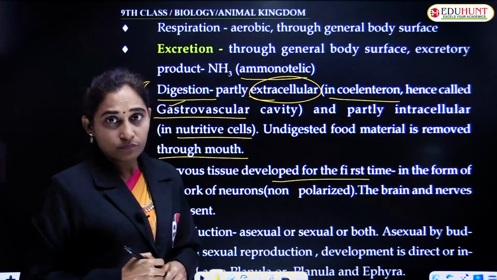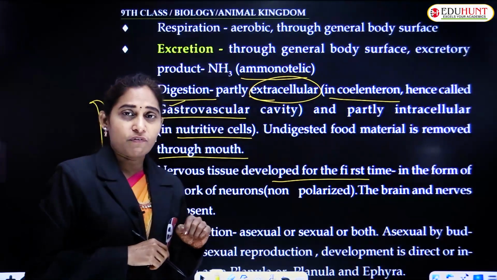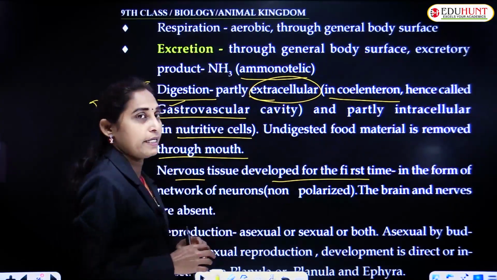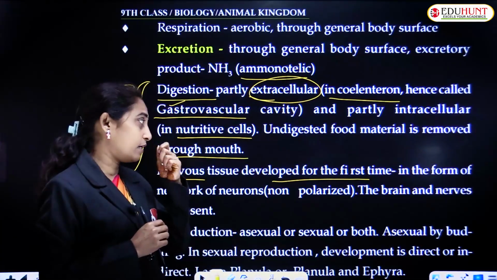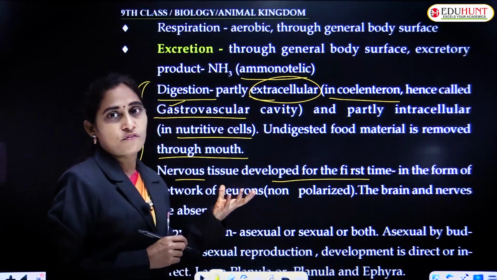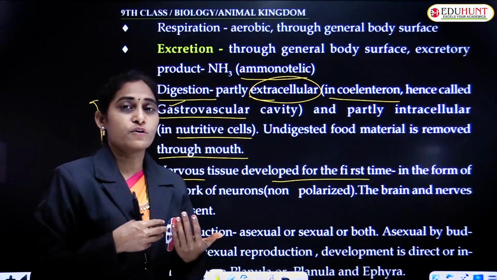You can remember this as in animals. In which animals was the first nervous system present? This is Cnidaria. Cnidaria or Coelenterata is the phylum in which the first nervous tissue was built, in the form of a network of neurons, and these neurons are non-polar neurons.